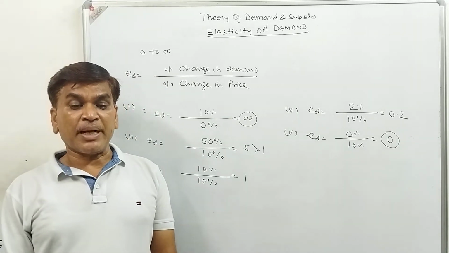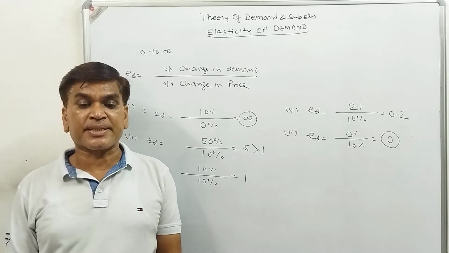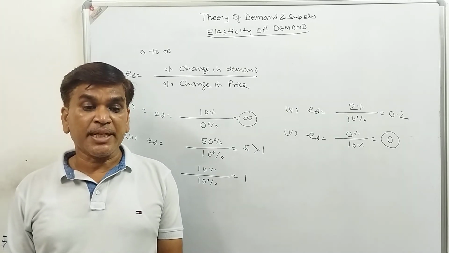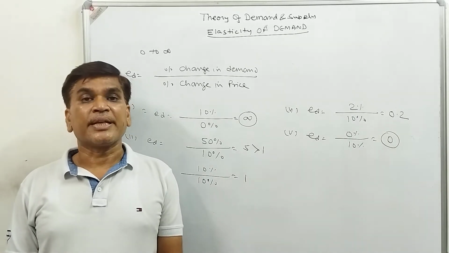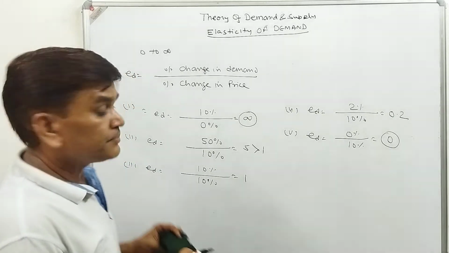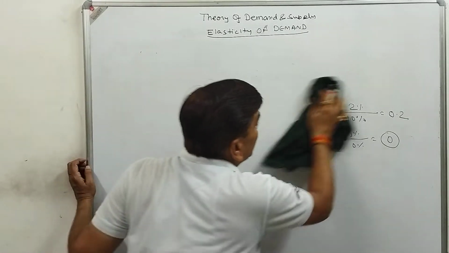So elasticity of demand is defined as the responsiveness of the quantity demanded of goods to a change in one of the variables, or change in price. We can say that is the elasticity of demand. Elasticity of demand may be of 3 types.